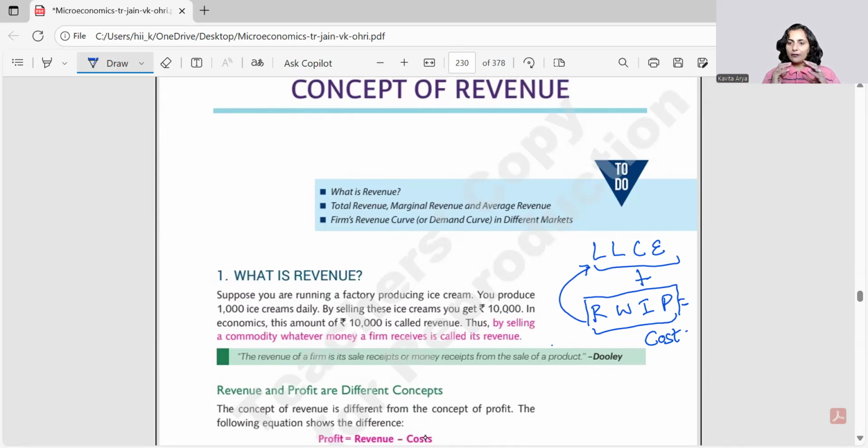So when we are selling something in the market and getting some returns out of those sales, those returns have each and everything in them. Right. So revenue is nothing but the sales proceeds from selling a commodity. Whatever money a firm receives is called its revenue. So it means if a firm is receiving some money, that carries all the components, and profit is one of its components.